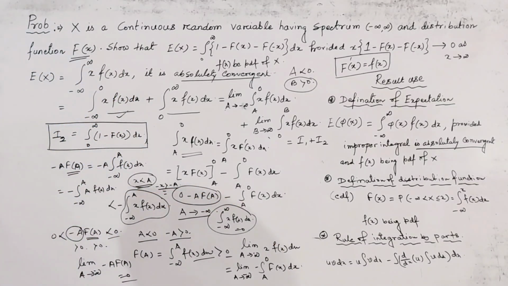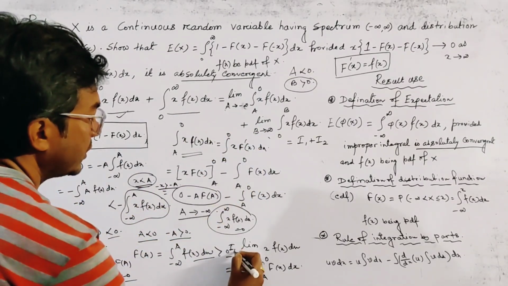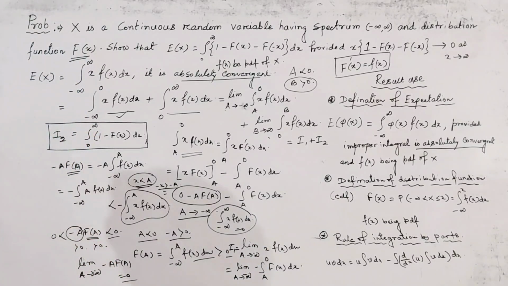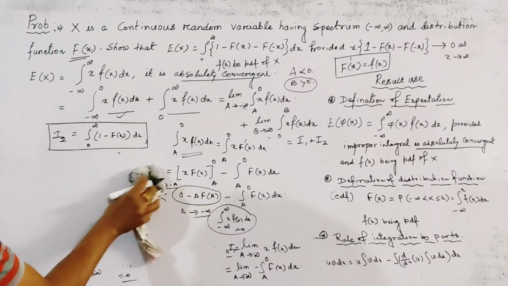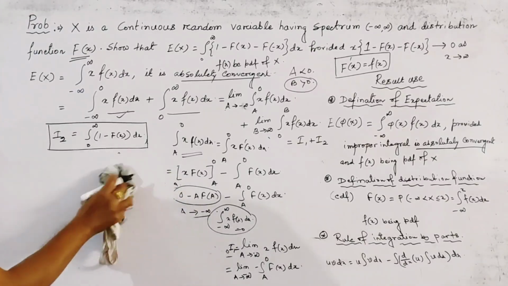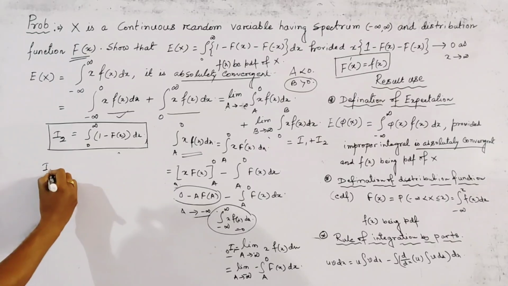We get the result from I1. Now we need some calculation to prove our final result, so we calculate here I1.